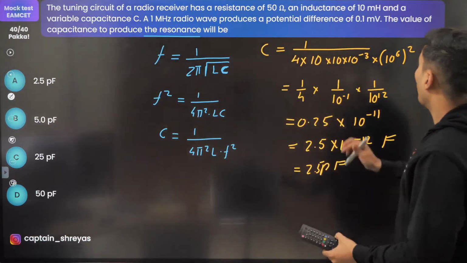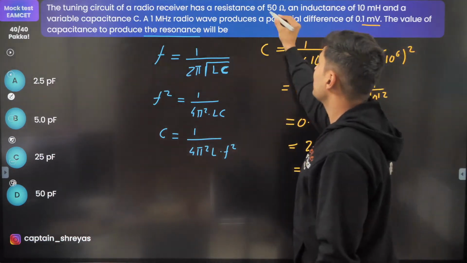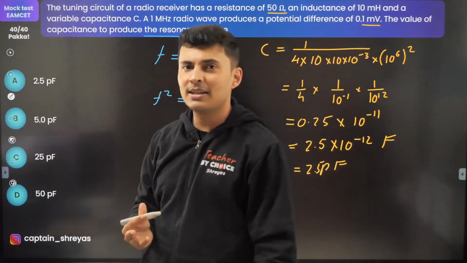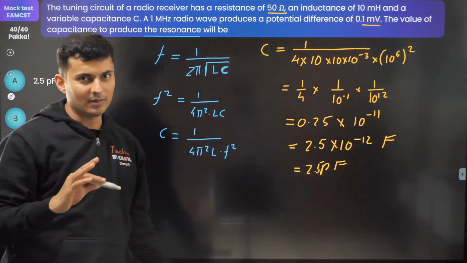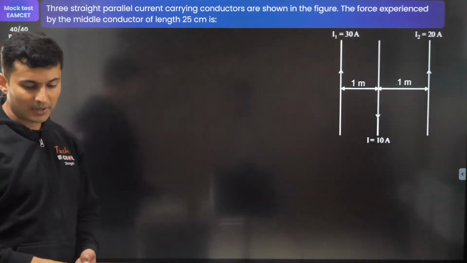So what is the use of this? Nothing. What is the use of this? Nothing. Why is it given? To confuse you. Many people will get confused. You don't have to get confused. Moving on to the next one.